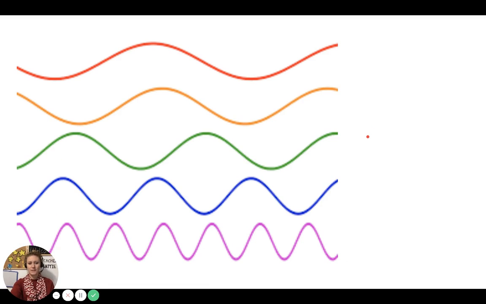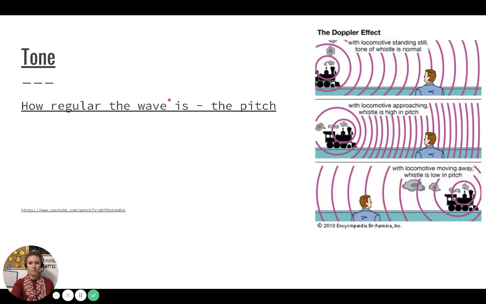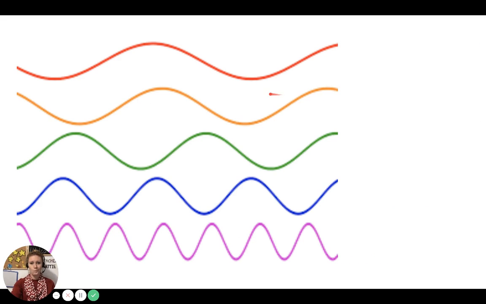What is different in this picture? Remember, amplitude, wavelength. The wavelengths are not the same. The amplitude is the same. They are all at the same volume, but they go from higher to lower, but they are at the same volume.